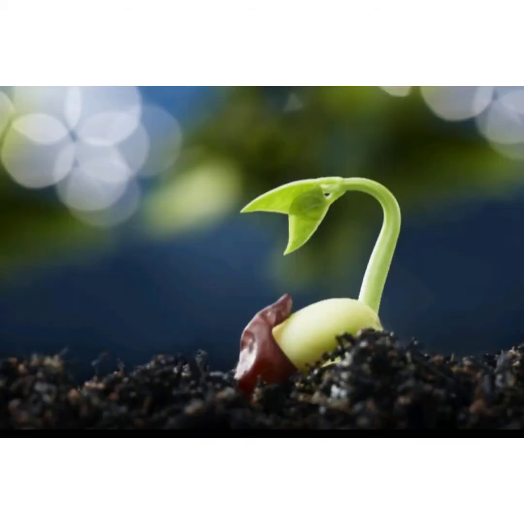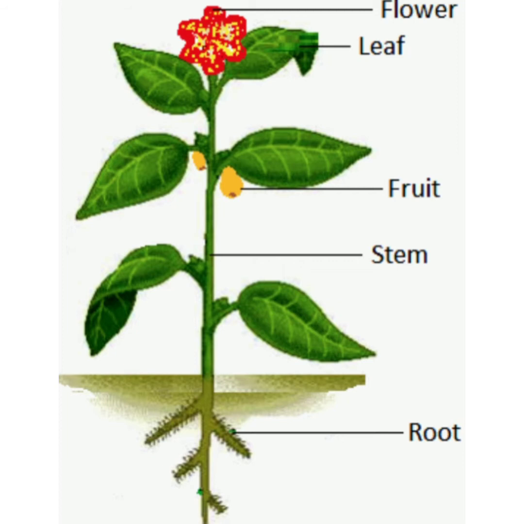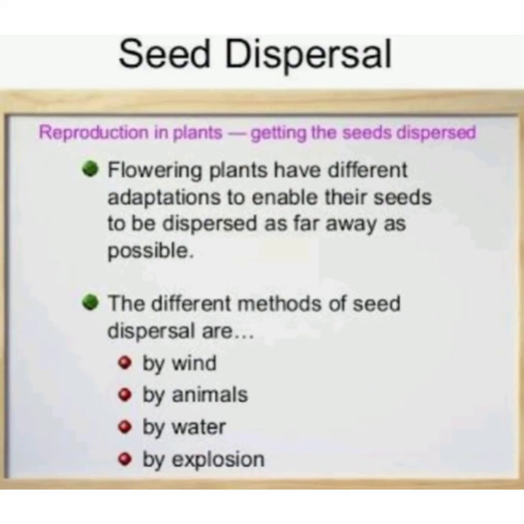What is the first stage in the growth of many plants? Seed. Okay. What happens when a seed germinates? A small plant breaks out of the seed. Which part of the plant connects the roots and leaves of a plant? Yes, very good. Stem. Okay.